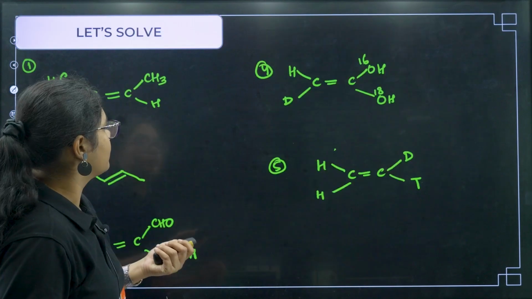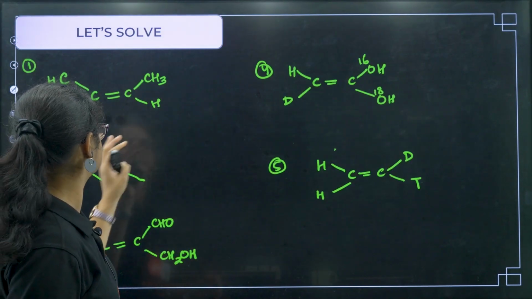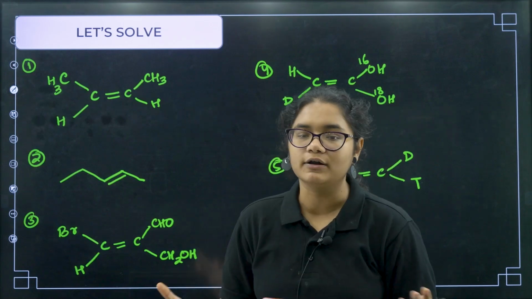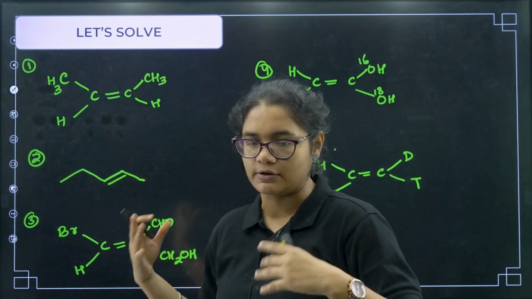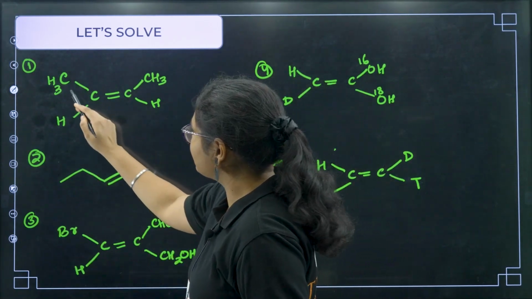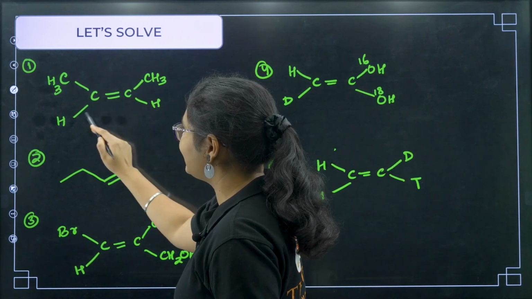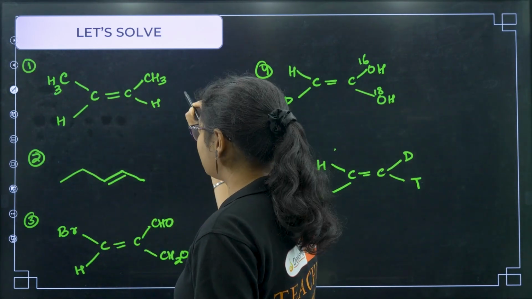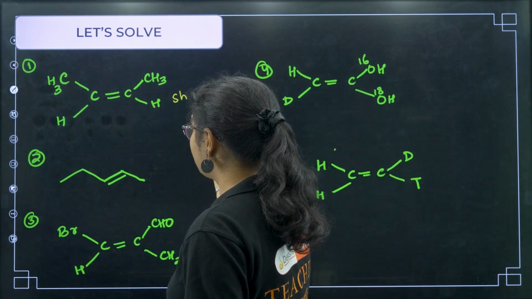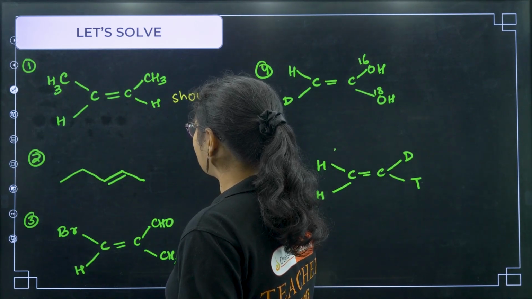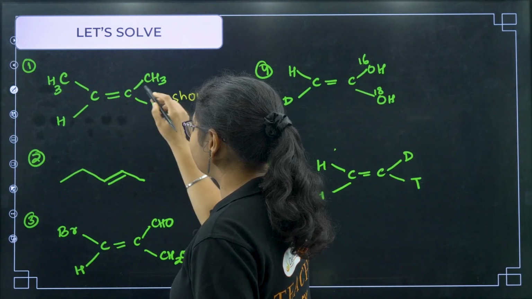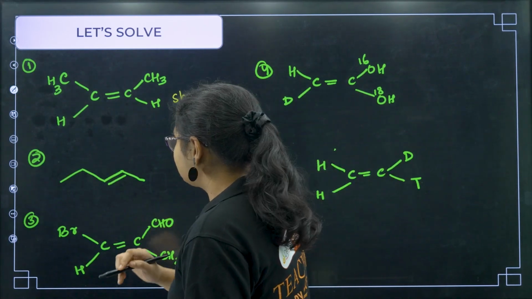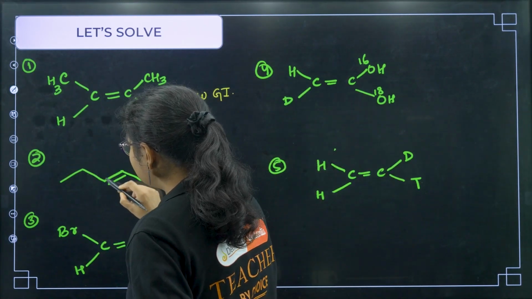Let us see this one. For the first one, we have to tell whether it is cis or trans, or E or Z. E and Z we will discuss now and then solve the question. Here you can see CH3 on the same side, and H and H on the same side. So yes, this will show geometrical isomerism. And what type of isomerism is it? It is cis. Next one, if you see, it is like this.